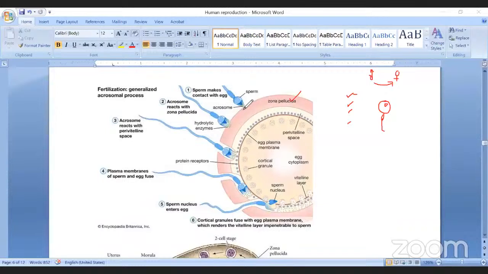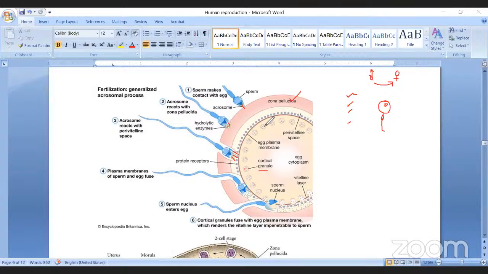Once the sperm is connected to the egg, the acrosome releases an enzyme. That enzyme dissolves the wall of the egg, and once the wall is dissolved, the cortical granules present inside the egg rupture and form a membrane. This membrane covers the whole egg, and it does not allow any other sperm to enter the egg. That's why monospermy is